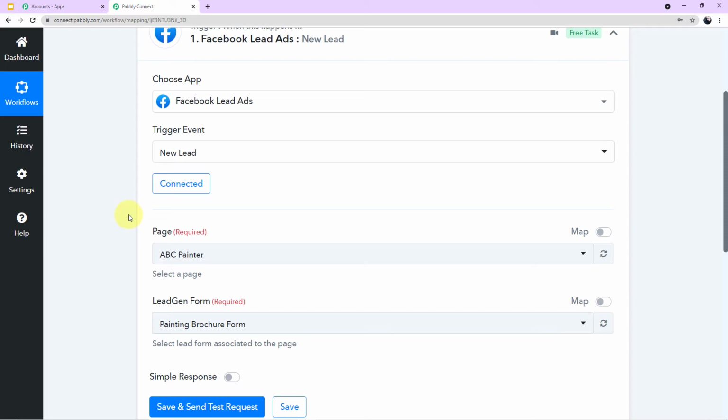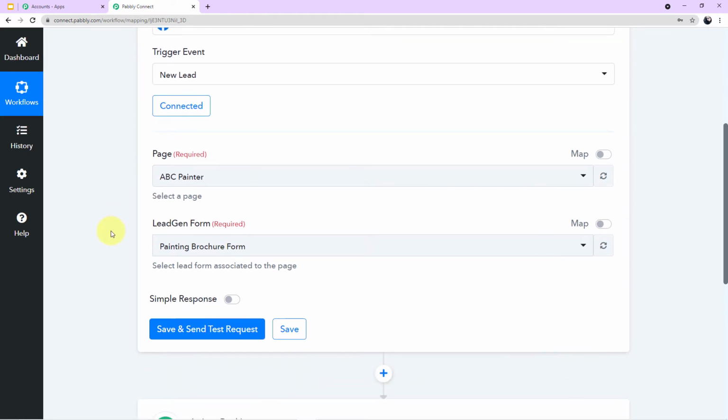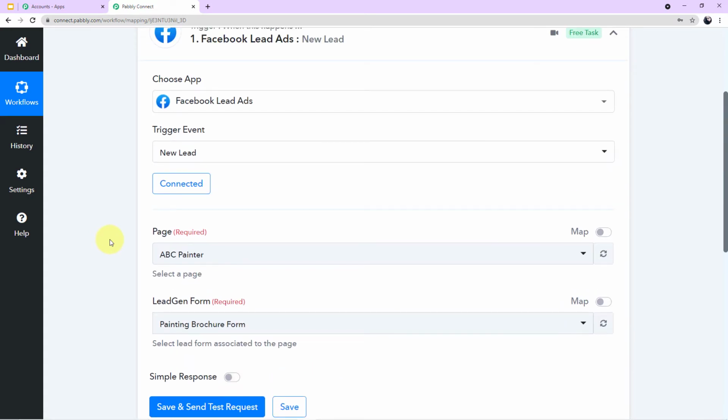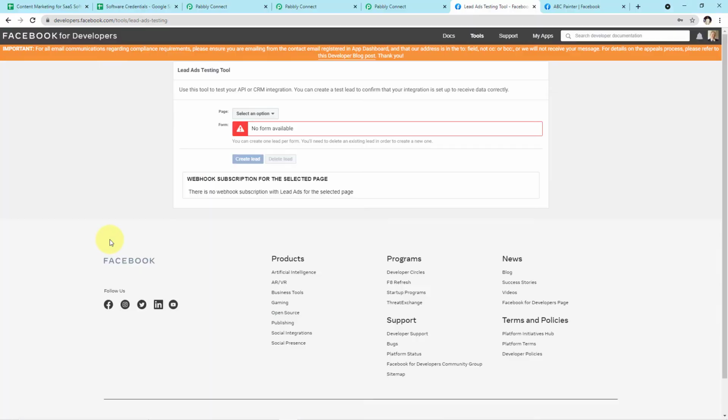Because I haven't run any live ad, I'll use one website. The website's name is Facebook for Developers. I'll show it to you as an example of how the form will appear in front of customers and how on successful form submission they can receive a WhatsApp message with the link of the brochure. Okay, so let me take you to the website. As you can see on my screen, this is the website for Facebook for Developers.